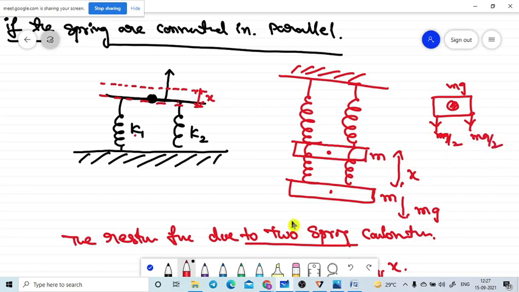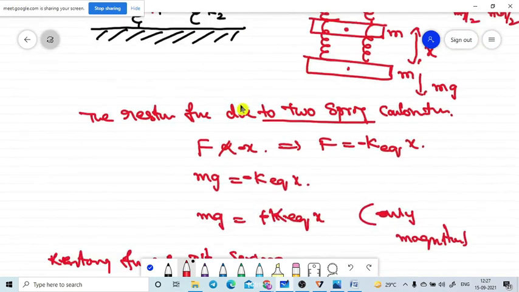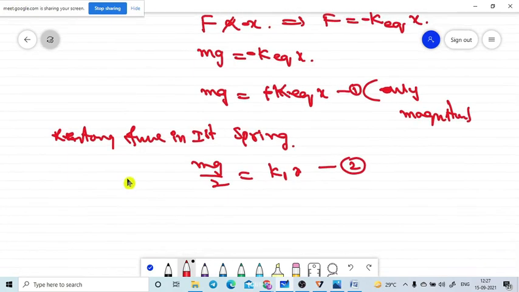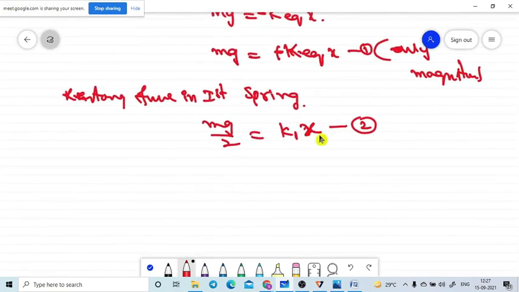Then the restoring force on the first spring is mg by 2 is equal to k1 into x. This is equation number 1. This is equation number 2. I took x only because the first spring and second spring have the same extension.